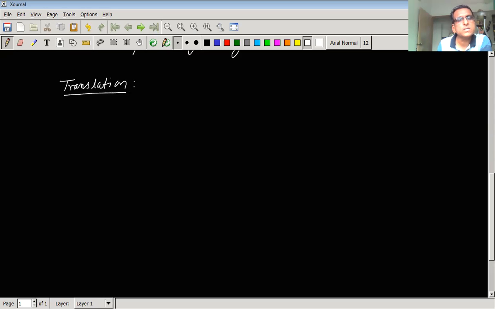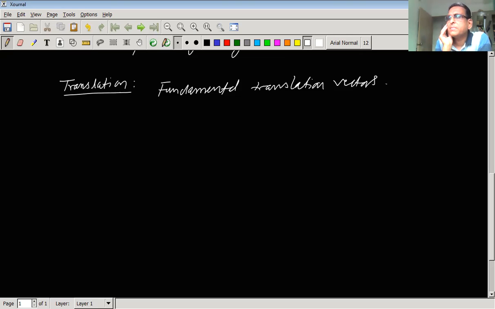Translation operation. While discussing the lattice, we have discussed the fundamental translation vectors also. We know what is meant by fundamental translation vectors. Now, when we carry out a translation operation on a lattice point, we obtain a new lattice point.